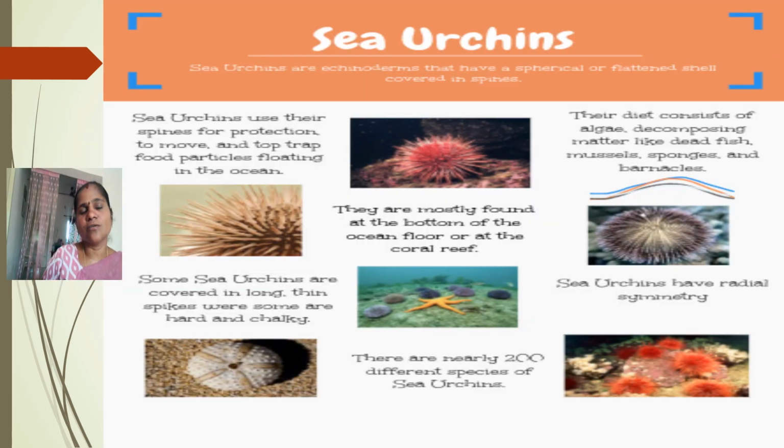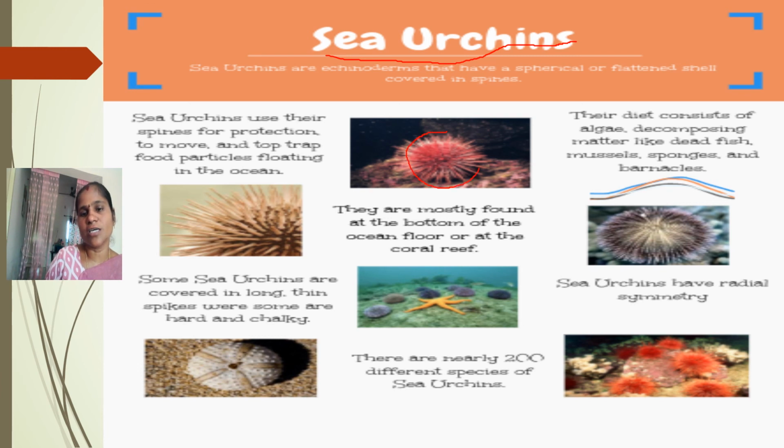Let us observe this one special animal, and how it escapes from its enemies. That is the sea urchin. Sea urchins have a spherical or flattened body covered in spines. In total, it is looking like a ball covered with spines.